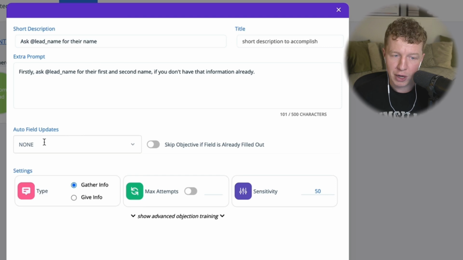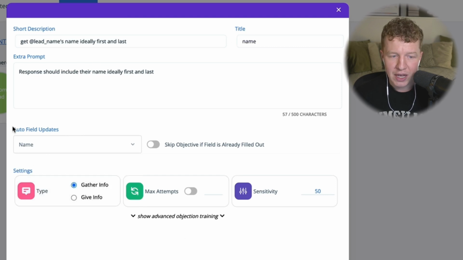Also, we've got auto-filled updates. This is basically like name. So this is going to update the customer's name or pull the name if it has it already. And I'm going to go ahead and click skip objective if it's already filled out. The next thing we've got is the max attempts. This is basically how many attempts you want to make to get the person's name if that person doesn't immediately respond with the name.